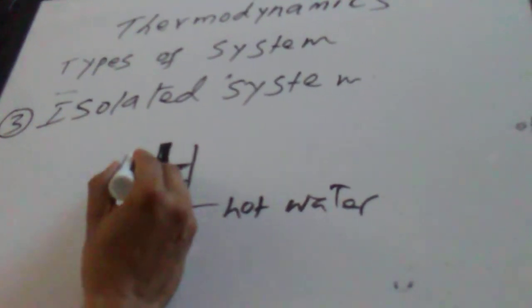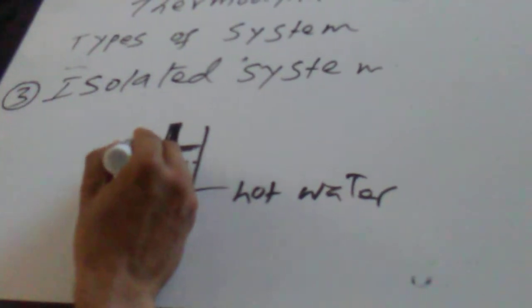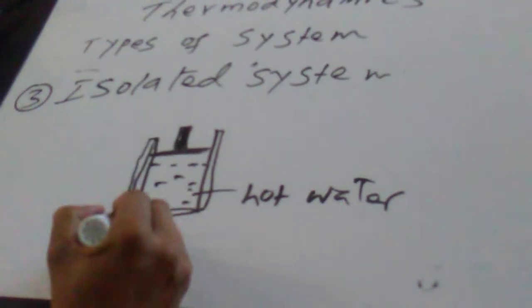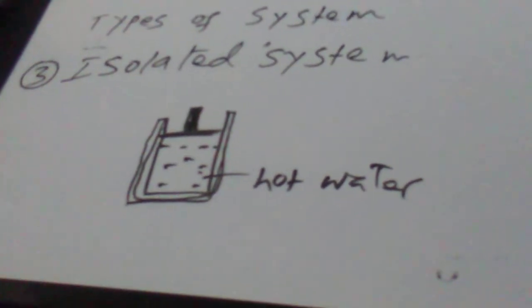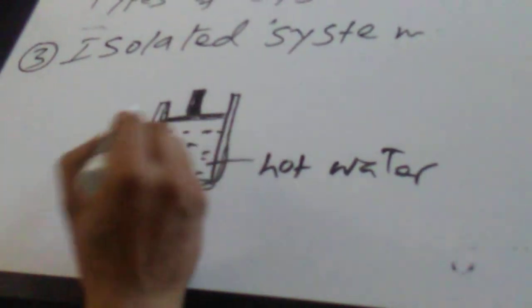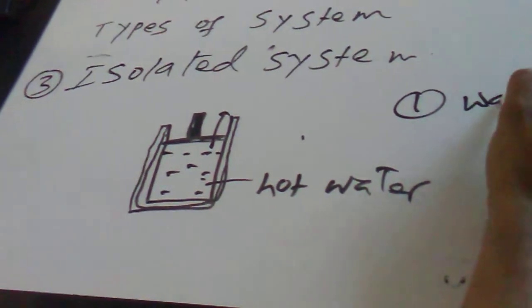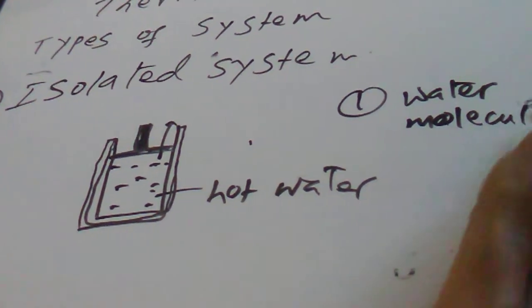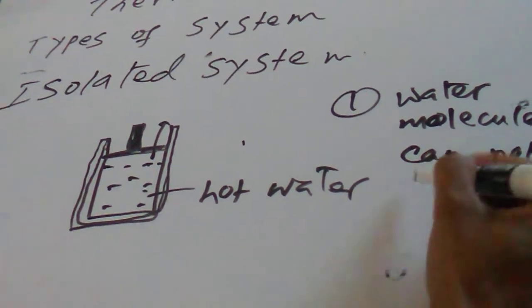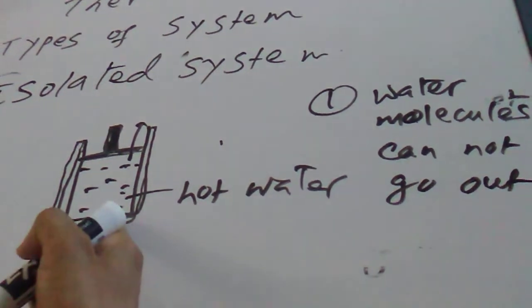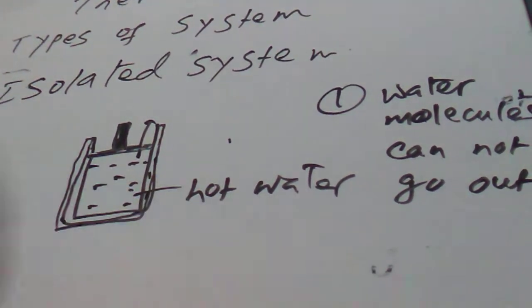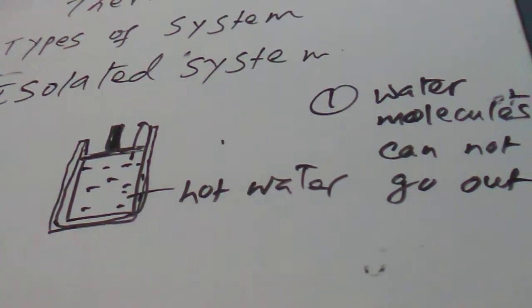The thermoflask has many layers of reflective surfaces like this. Since it has a tight lid, water molecules cannot go out. See that? Why can the water molecules not go out? Because it has a tight lid right here, and the wall has no holes, right? So water molecules cannot go out.